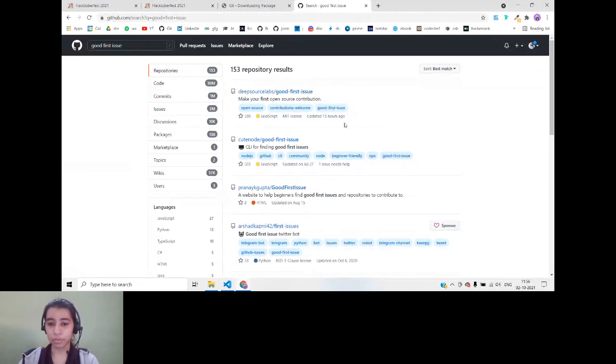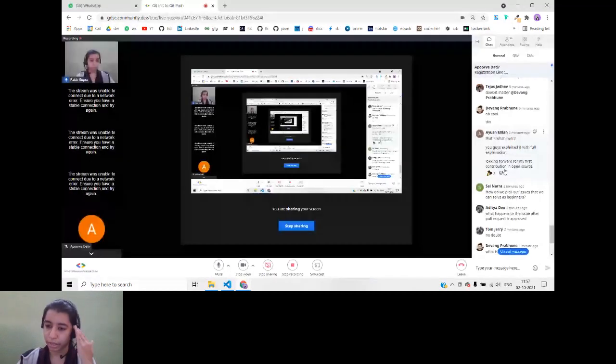You can look for Hacktoberfest labels. You can look for labels like beginner friendly, or you can also choose the language that you are comfortable with. Like if you want HTML, you can choose a language. You can say HTML, TypeScript, Python. So suppose you want Python. If you click on Python, it will show you all the repositories that contain Python and the label good first issue. So in this way, you can select issues which will be good for beginners.